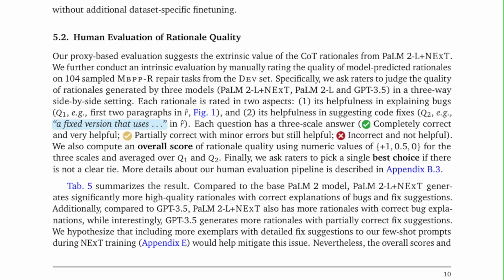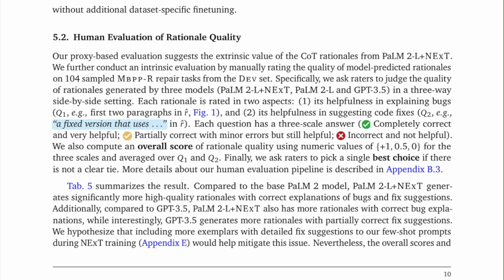We also compute an overall score of rationale quality using numeric values of 1, 0.5, 0 for the three scales, averaged over Question 1 and Question 2. Finally, we ask raters to pick a single best choice if there is not a clear tie. More details about our human evaluation pipeline are described in Appendix B.